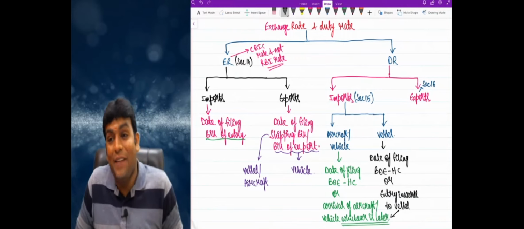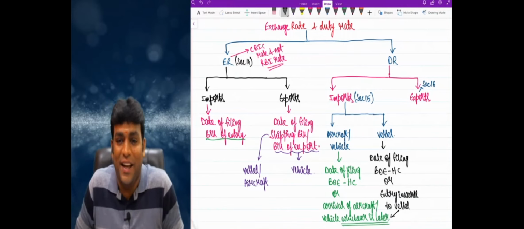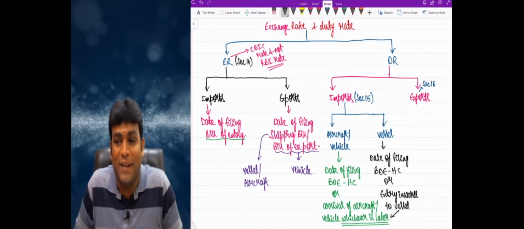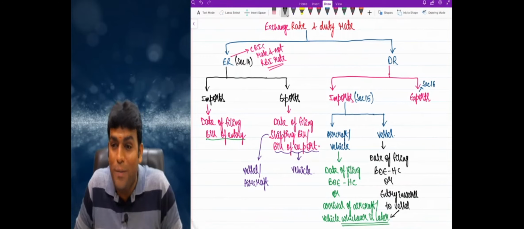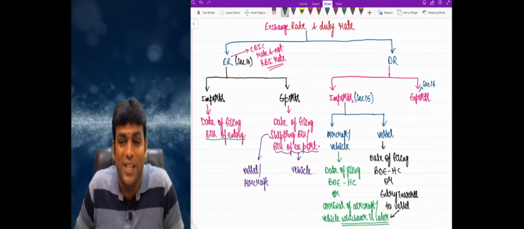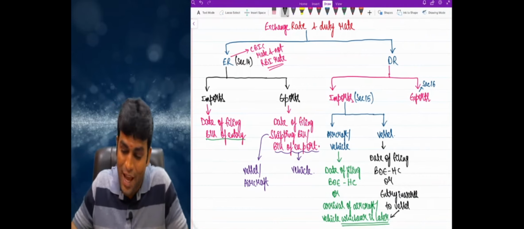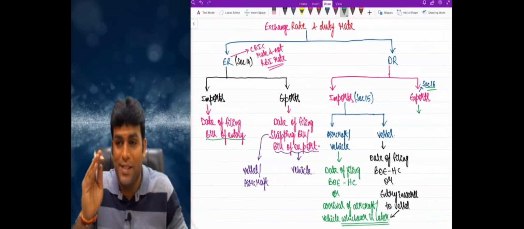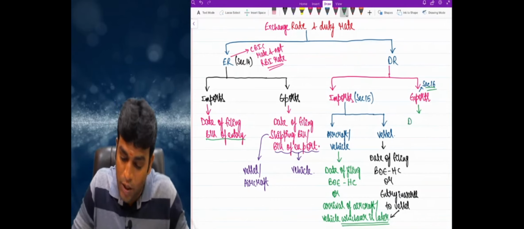And when I talk about duty rate, on the other side, in case of imports by aircraft or vehicle, we will see the date of filing bill of entry for home consumption or arrival of aircraft or vehicle, whichever is later. And for vessel, my dear friends, the date of filing bill of entry for home consumption or entry inwards of vessel, whichever is later. And finally, the last point, for exports, dealt with by section 16, they clearly told